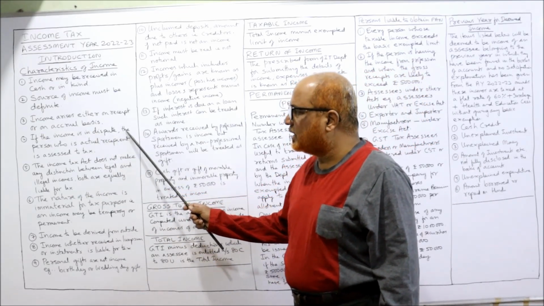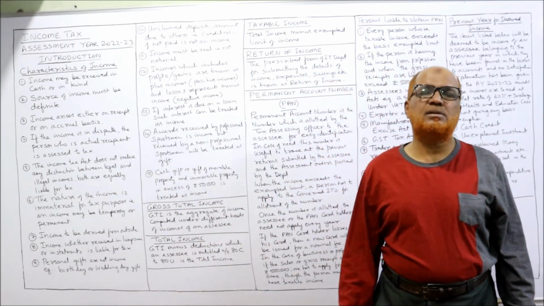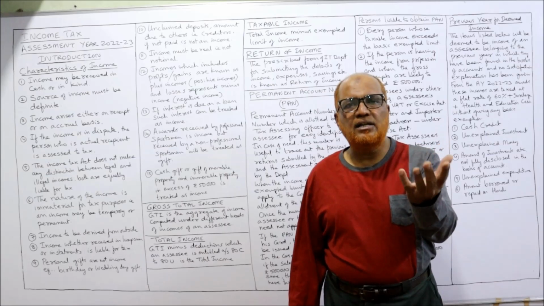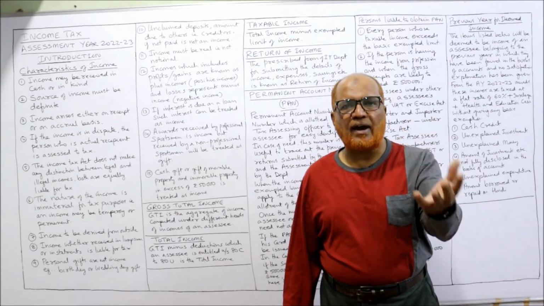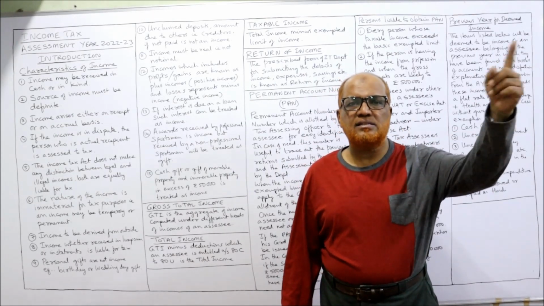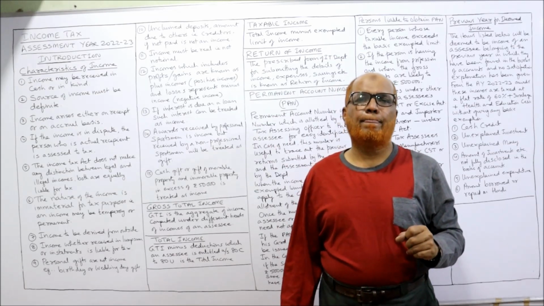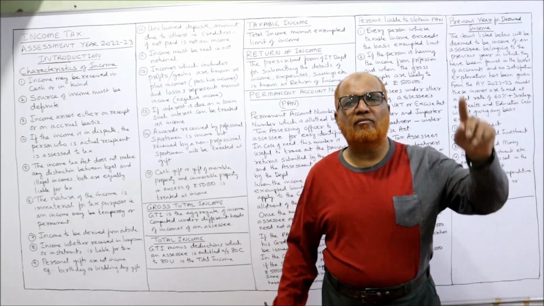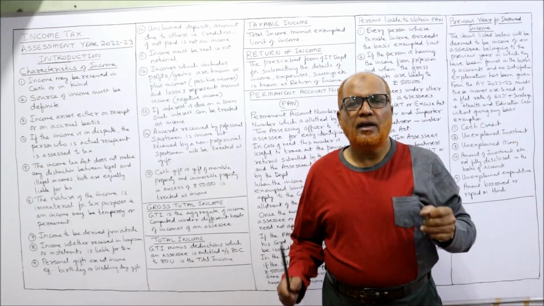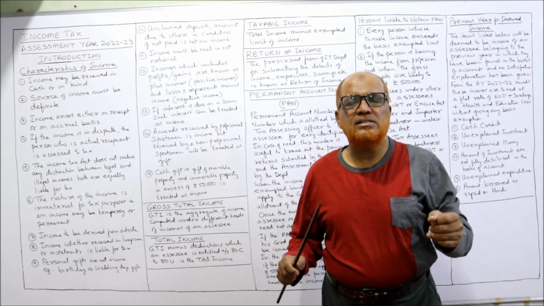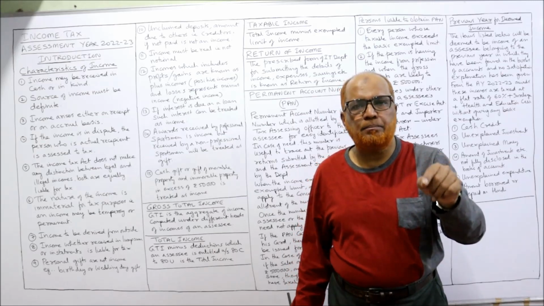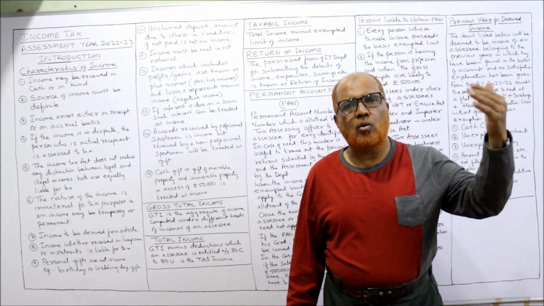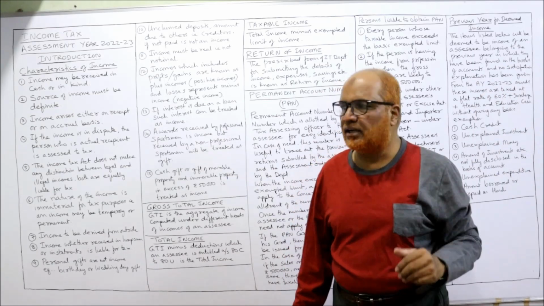Next, if the income is in dispute, the person who is actual recipient has to pay the tax. Sometimes an income is in dispute. 2 persons are fighting for the income and the case is before the court of law. In that case, Income Tax Department will not wait till the verdict given by the court. Income Tax Act will say who is the recipient of the income at present. He has to pay the tax. Later on, the court of law will decide, will give the verdict.